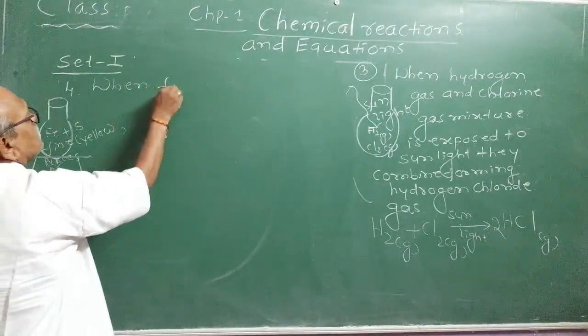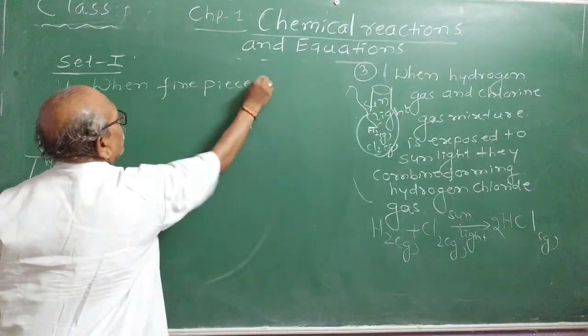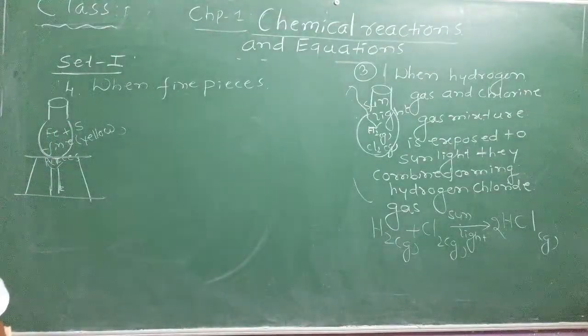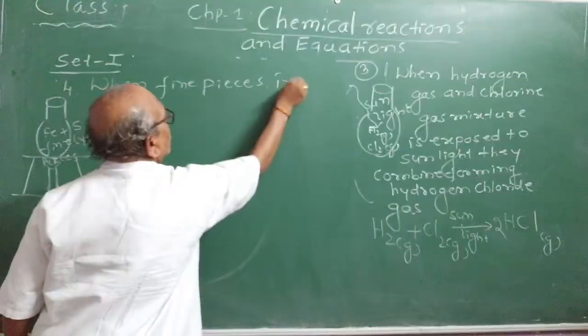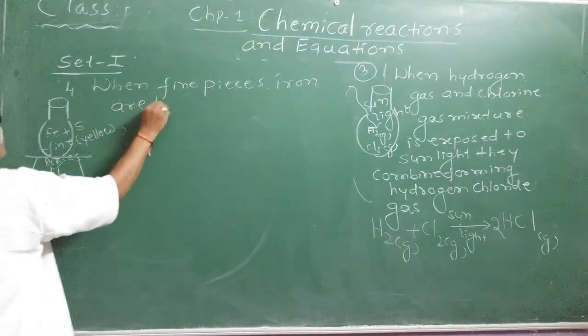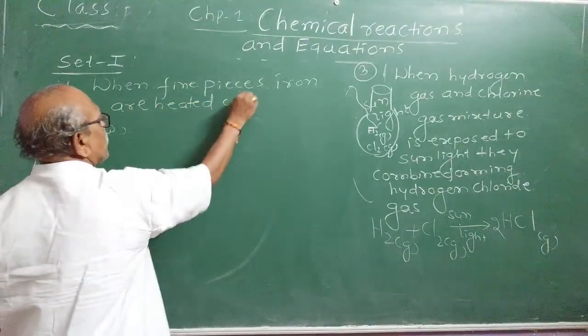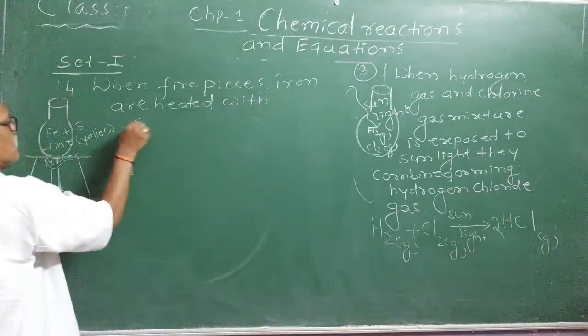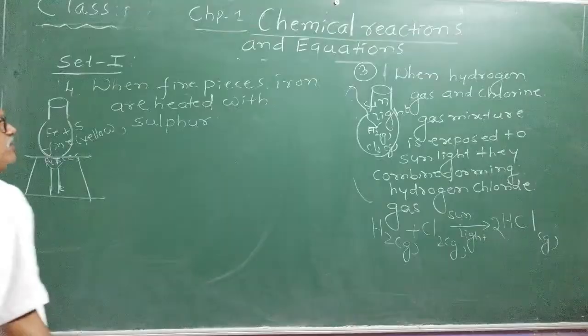Learn to write the statement. When fine pieces of iron are heated with, write in words, heated with sulfur. You practice writing statements, that will help you in higher classes.